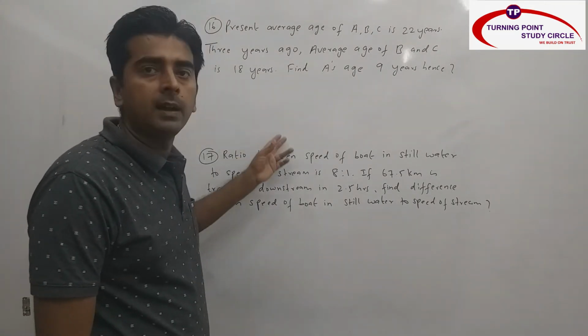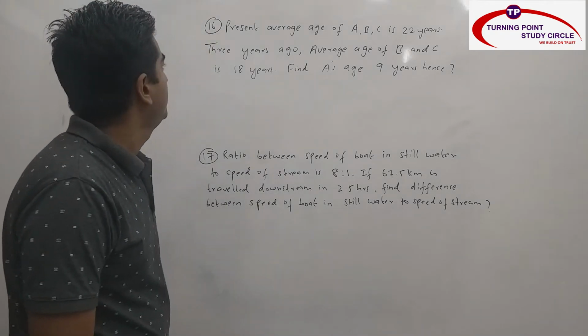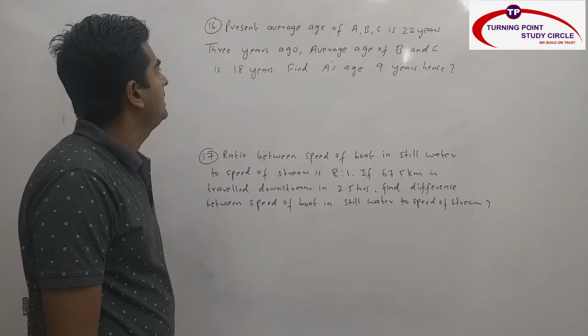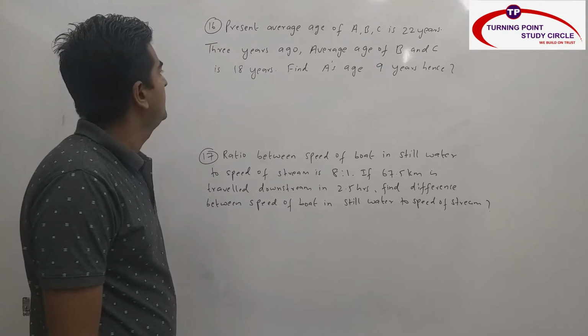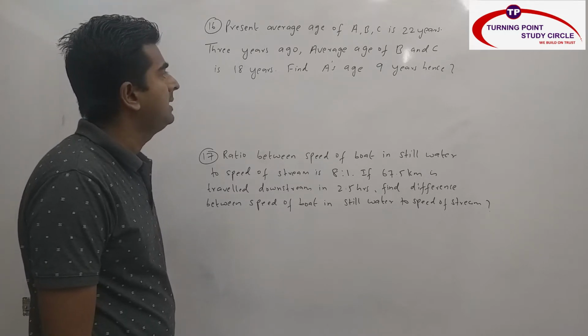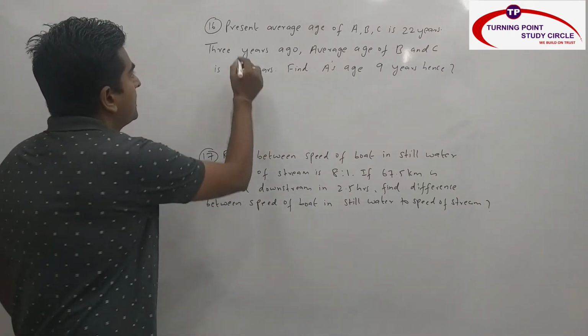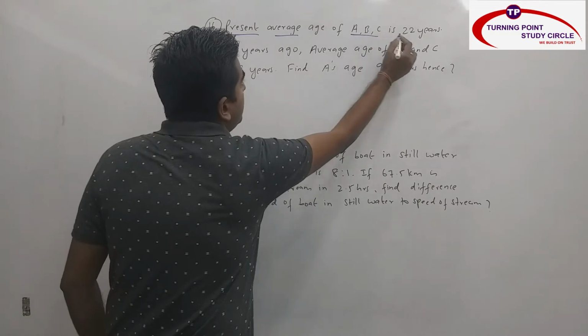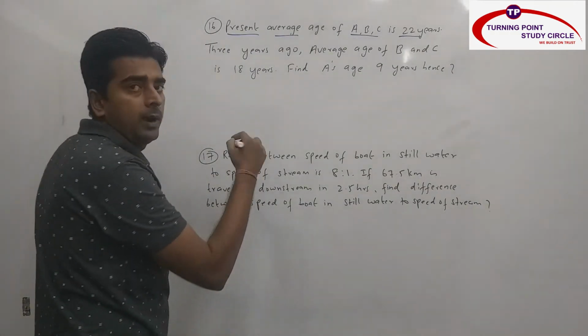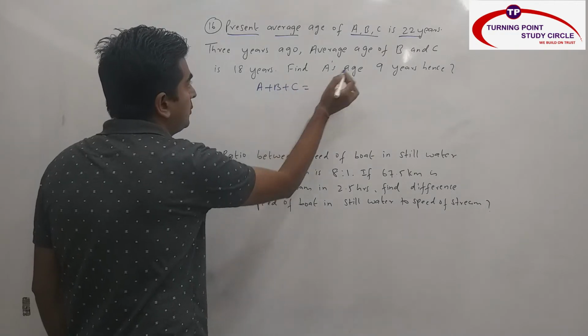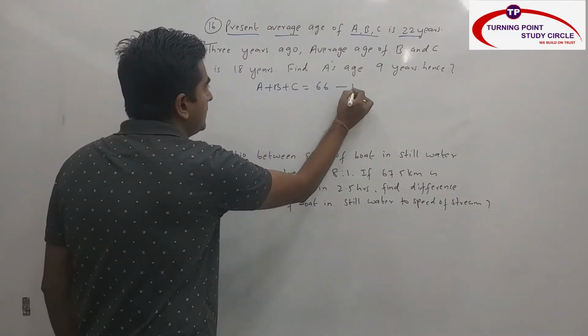Now we will see some of the arithmetic questions. So first one, present average age of A, B, C is 22 years. 3 years ago, average age of B and C is 18 years. Find A's age 9 years hence. So what they have given here? Present average age of A, B, C is 22 years. So what will be total? A plus B plus C is 22 into 3, 66.